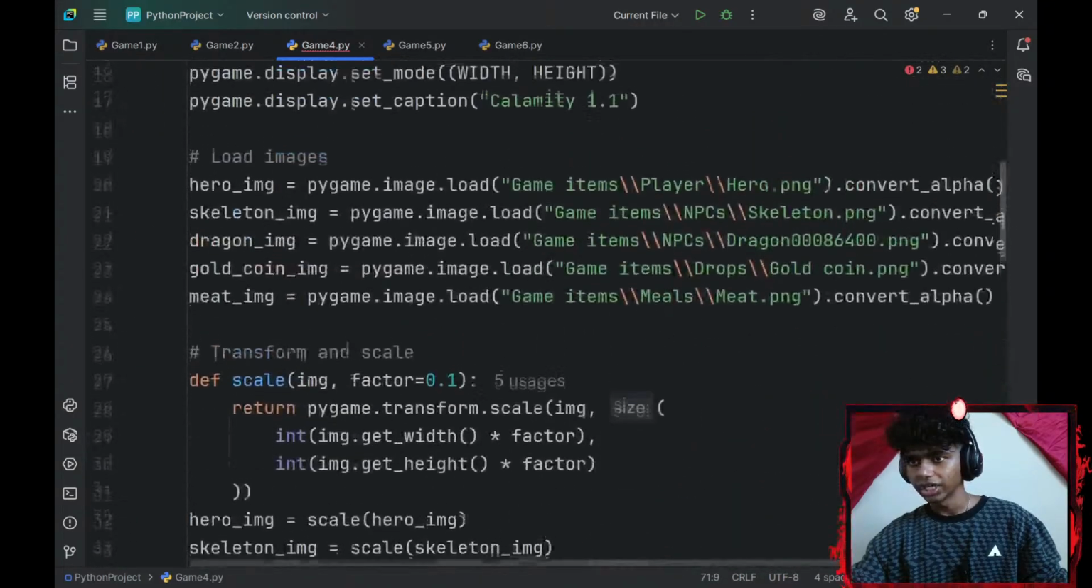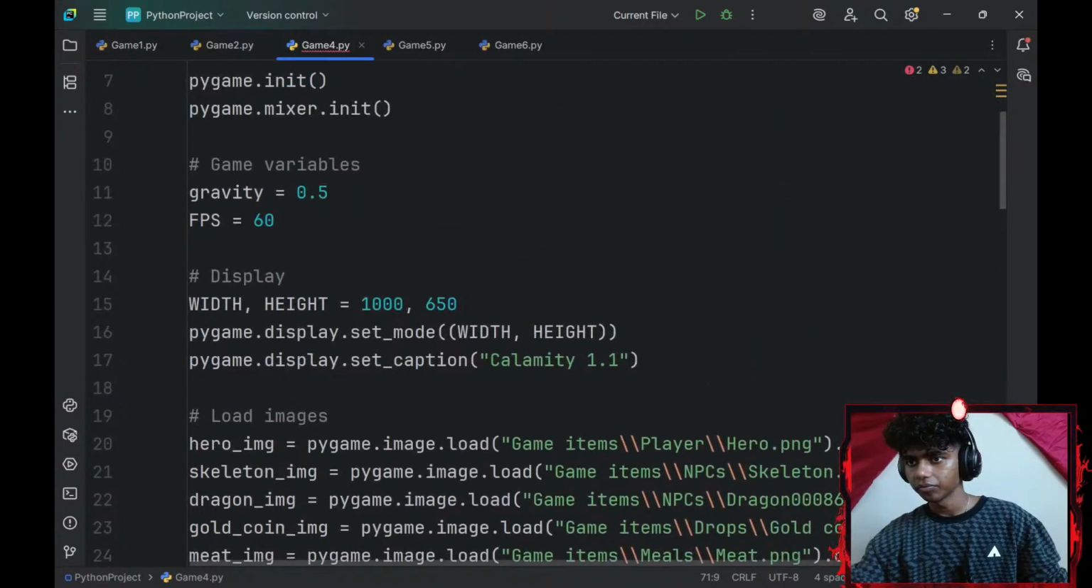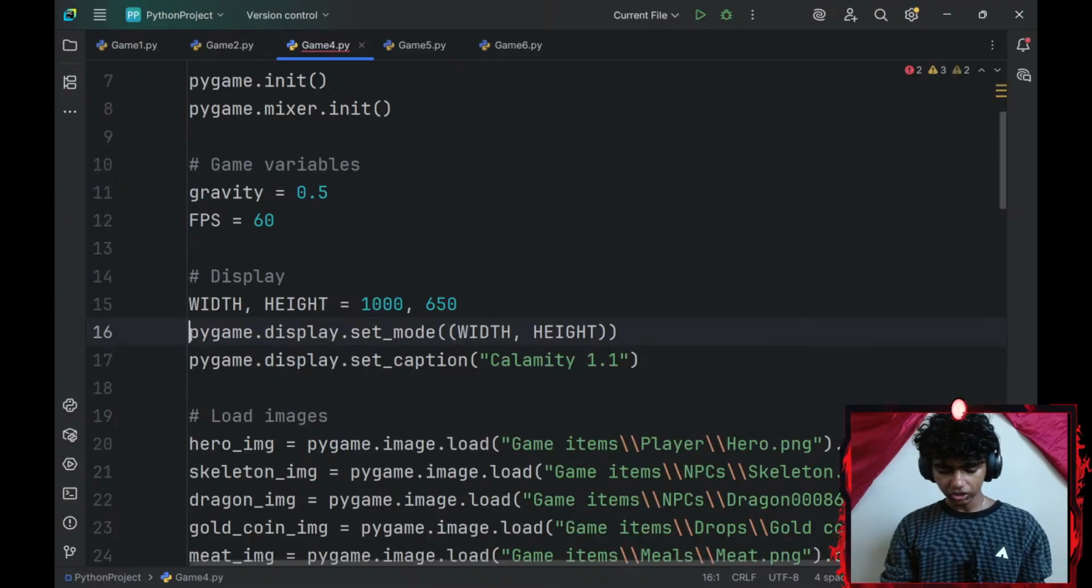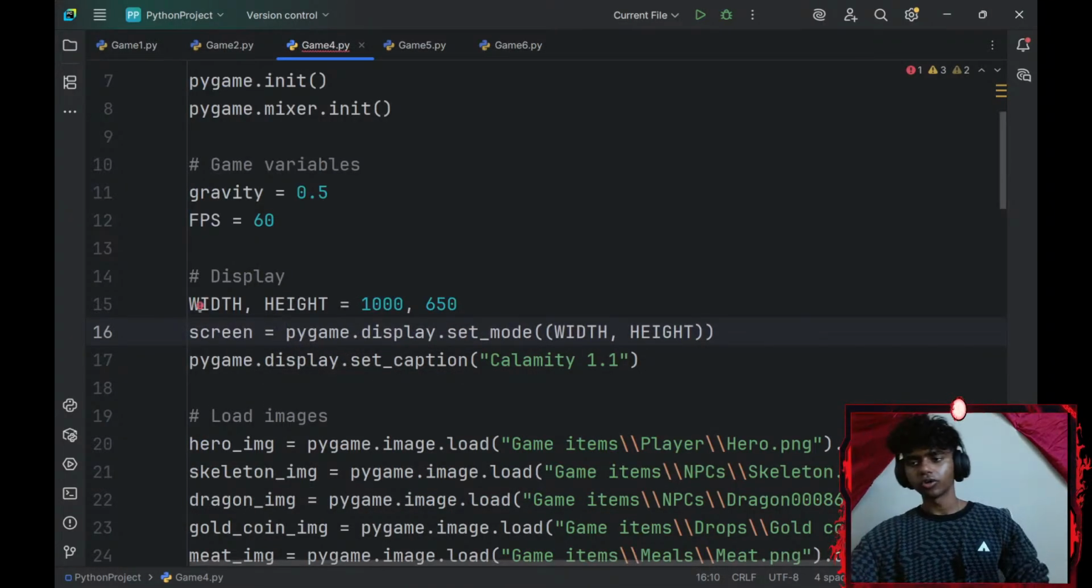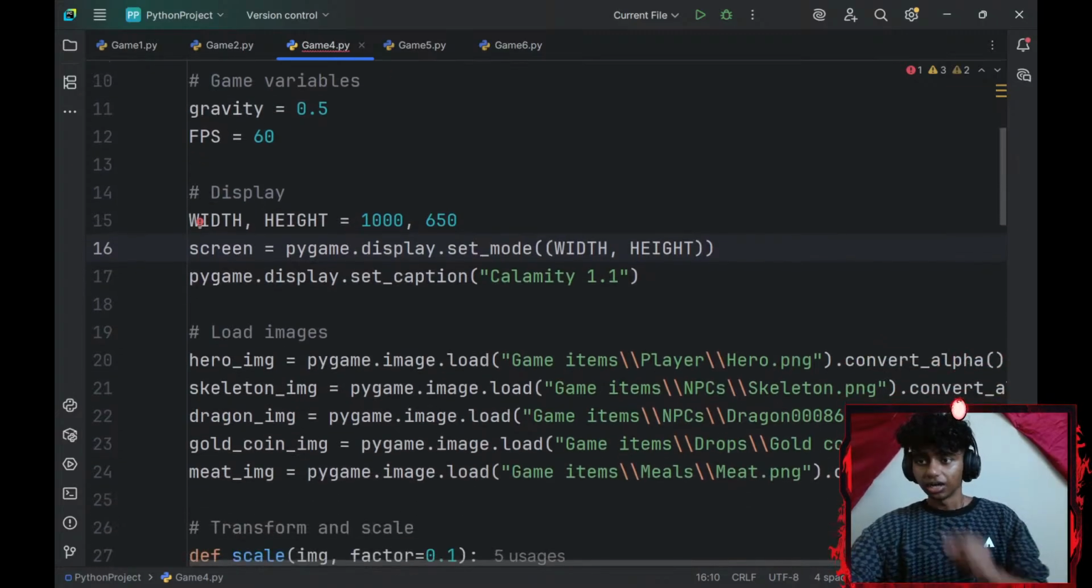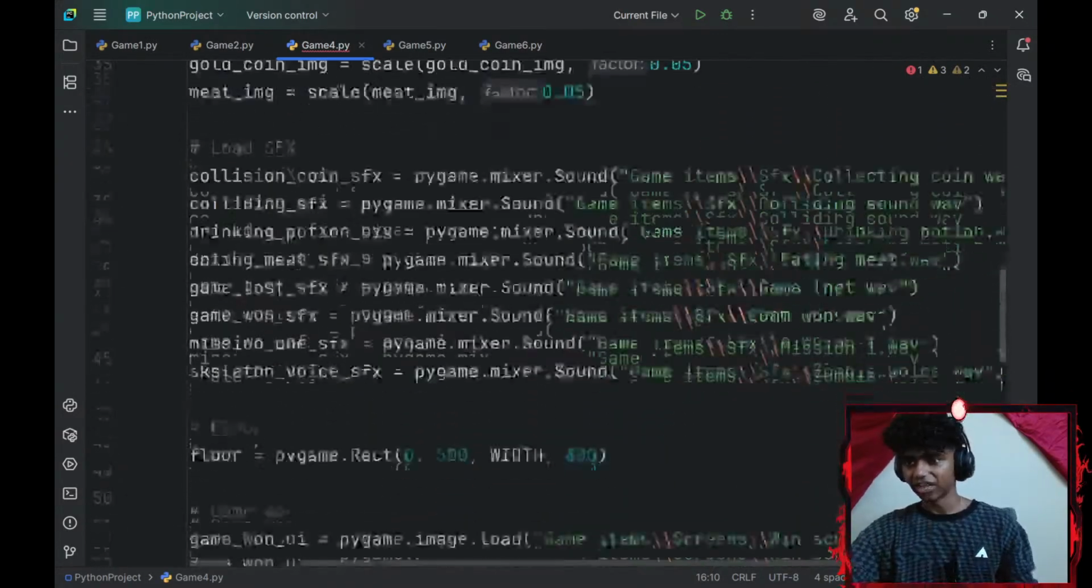Okay, did I create a screen variable? Okay, I'll create a screen variable and set my pygame.display.set_mode to be equal to my screen, if that makes sense, guys.